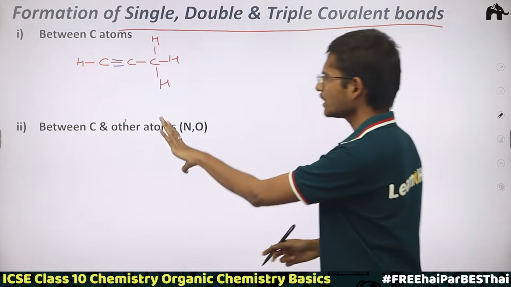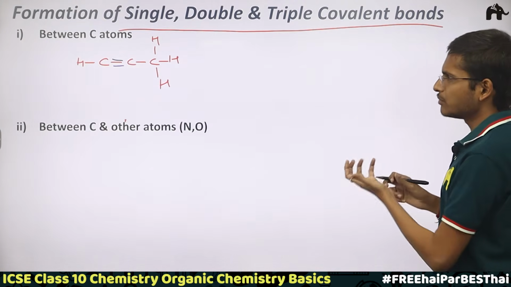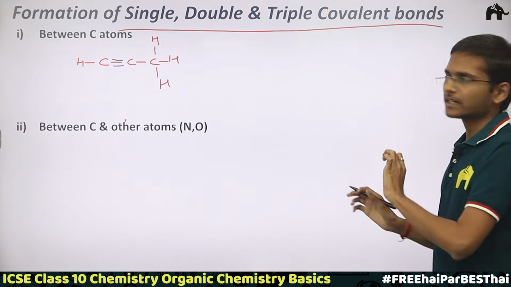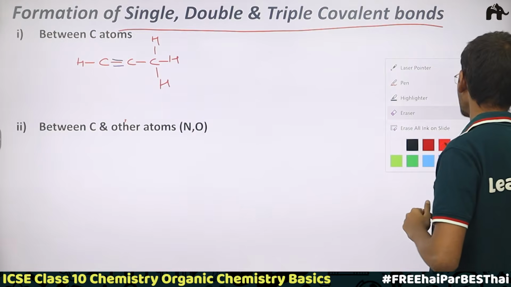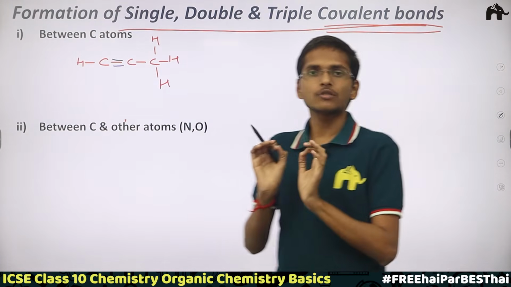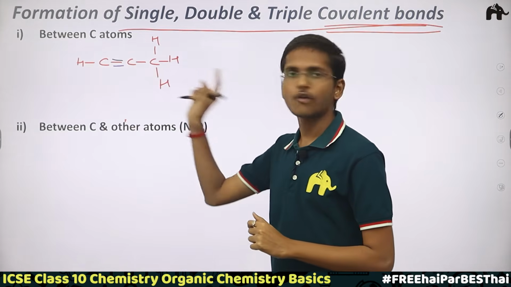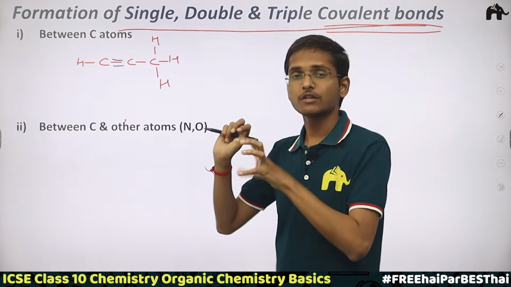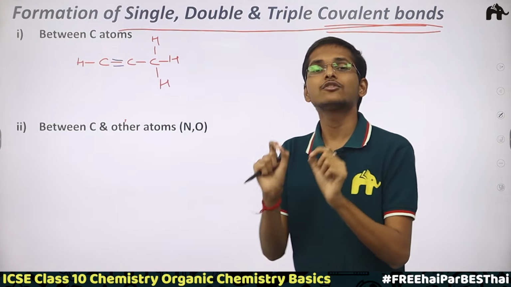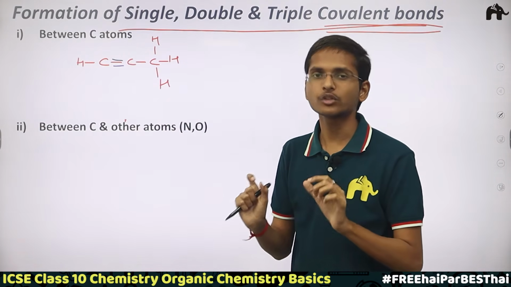Now let's see the double and triple covalent bonds between carbon and other atoms. Here I am talking about covalent bonds, so the thing should be perfectly clear in your mind that whatever bond is formed between the 2 atoms has 2 electrons in it, and those 2 electrons are mutually shared between the 2 atoms.